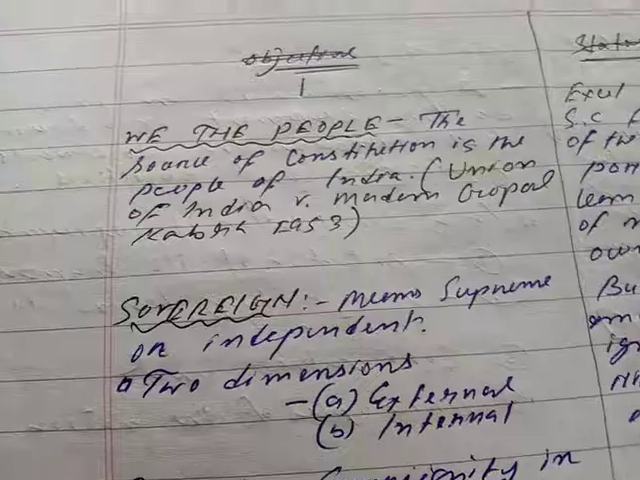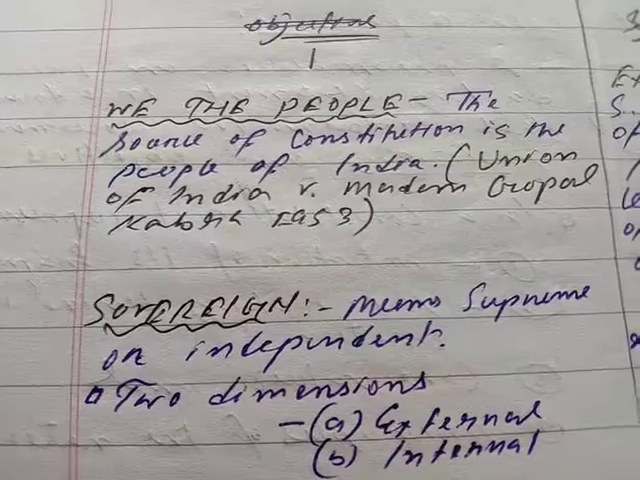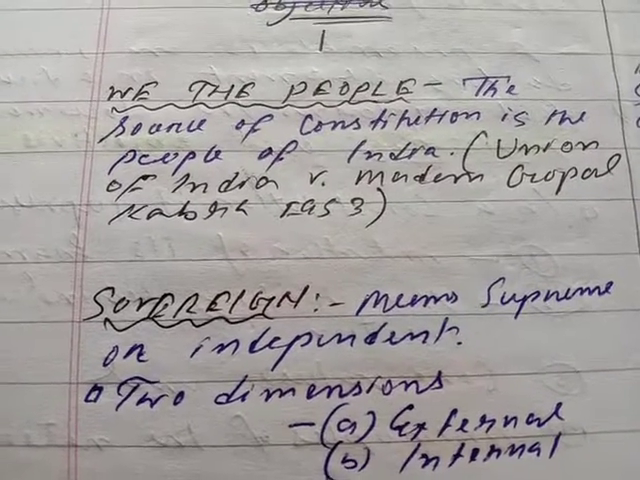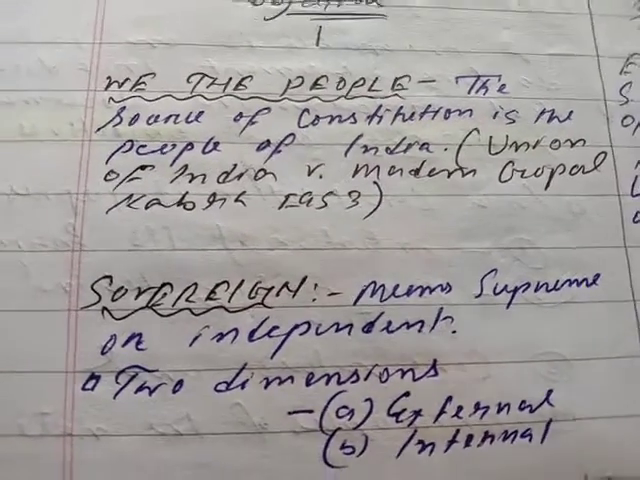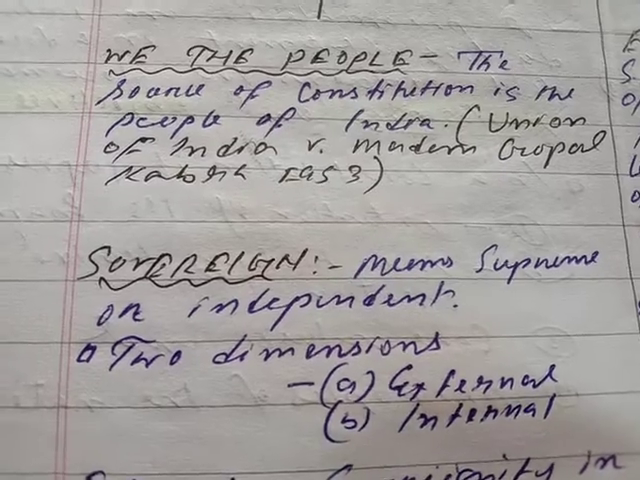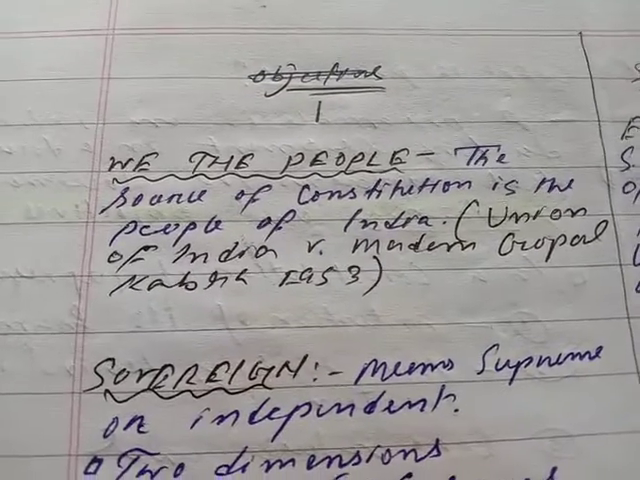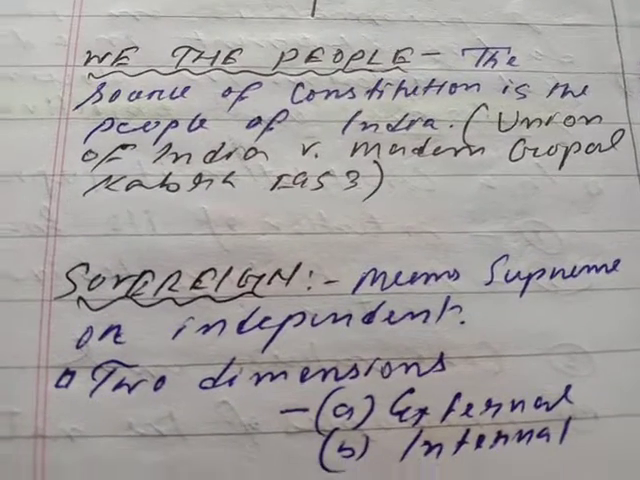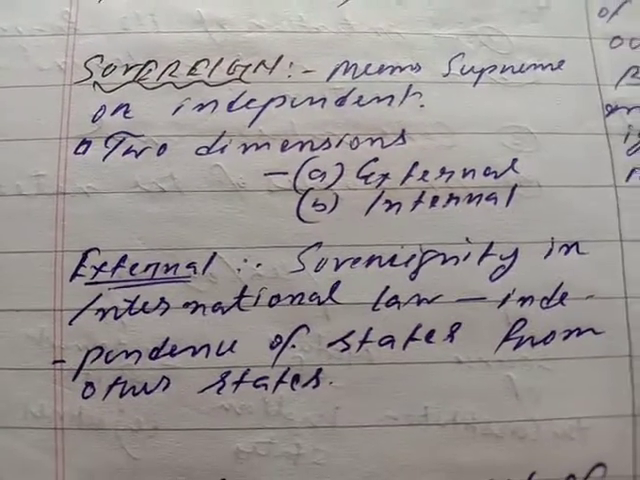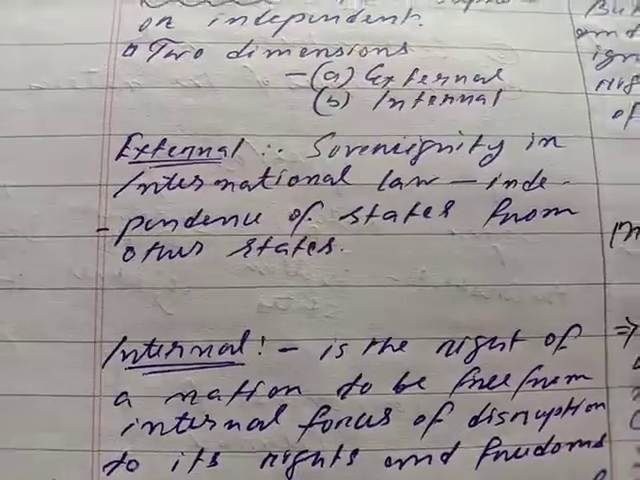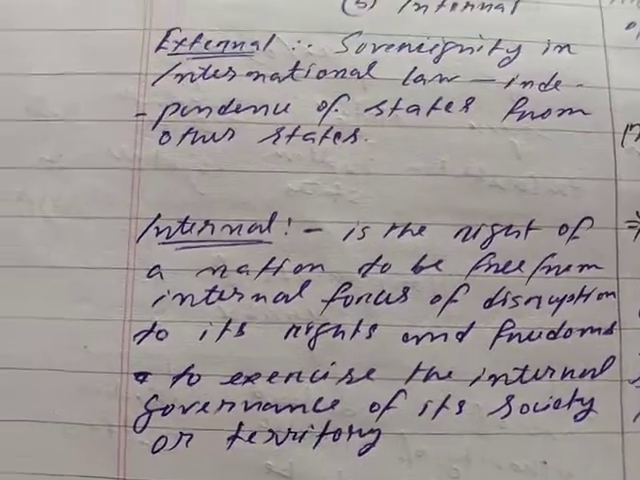These are certain explanations. For example, that the source of the constitution is the people of India was held in Union of India versus Madan Gopal Kabra. You have to remember, you have to make mnemonics so that you remember the case laws, because these case laws are very important. Then sovereign, as I have already mentioned, is external and internal both. The definition is given here.